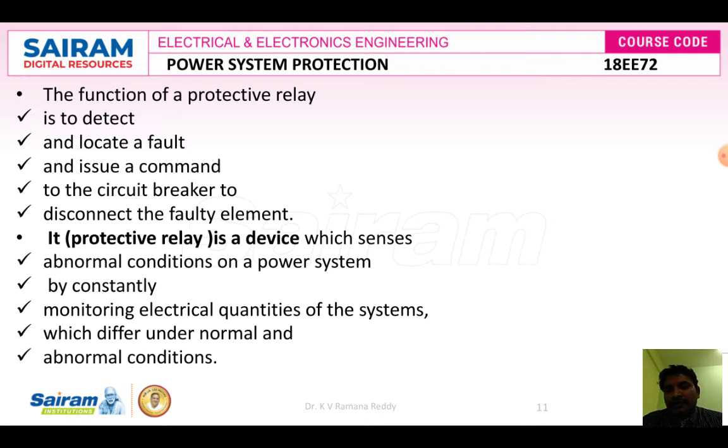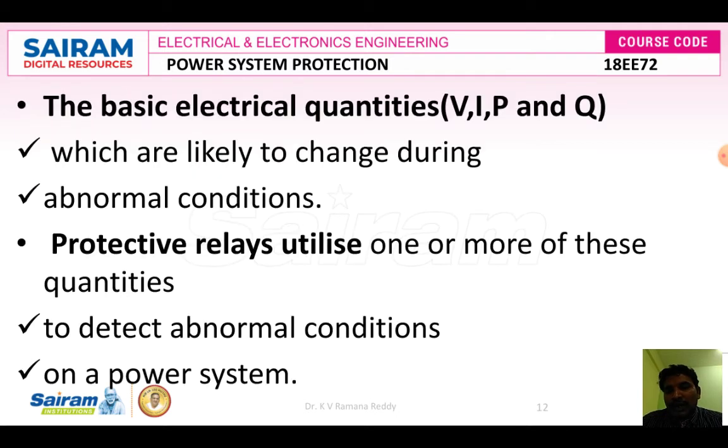A protective relay is simply a device which senses abnormal conditions on a power system by constantly monitoring the electrical quantities of the system, which differ under normal and abnormal conditions. In normal condition, the basic electrical quantities like voltage, current, real power and reactive power are near to the rated value or less than the rated value. But under abnormal conditions, the same quantities like line voltage, line current, real power and reactive power are likely to change because of short circuits and open circuits. Therefore, protective relays utilize one or more of these quantities to detect abnormal conditions on a power system.